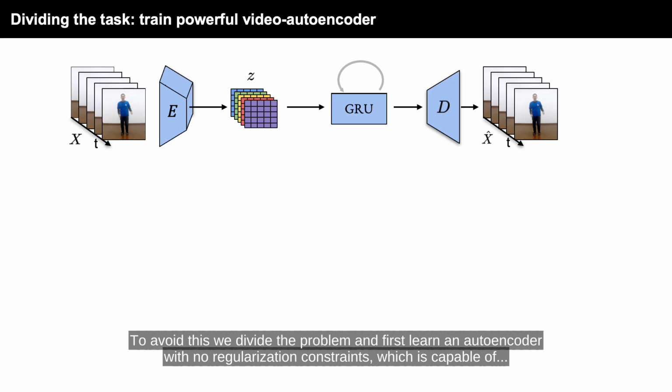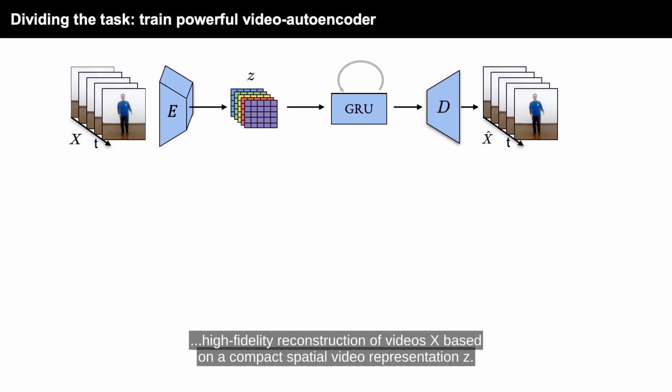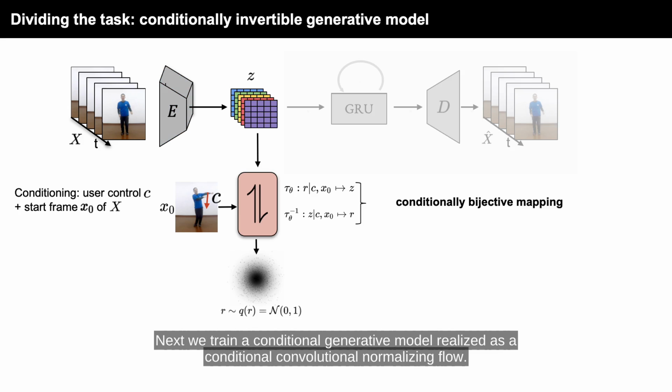To avoid this, we divide the problem and first learn an autoencoder with no regularization constraints, which is capable of high fidelity reconstruction of videos X based on a compact spatial video representation Z. Next, we train a conditional generative model realized as a conditional convolutional normalizing flow. Our goal here is to establish a conditionally bijective mapping between Z and the normally distributed variable R.